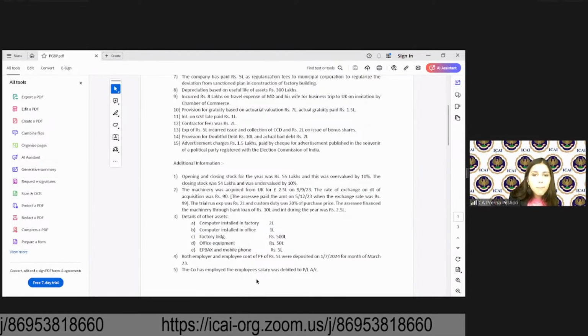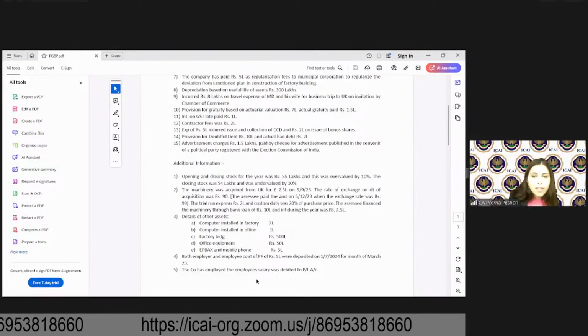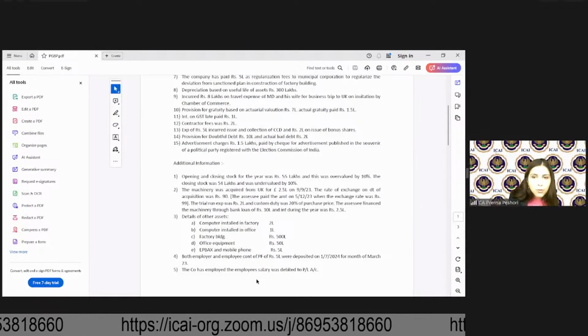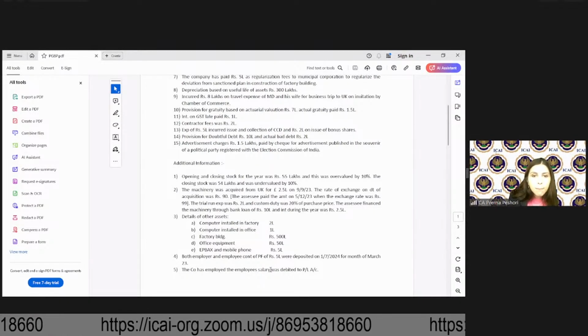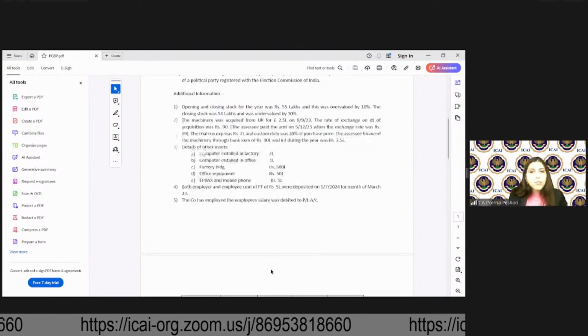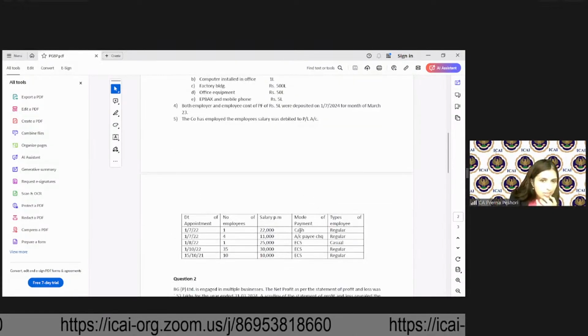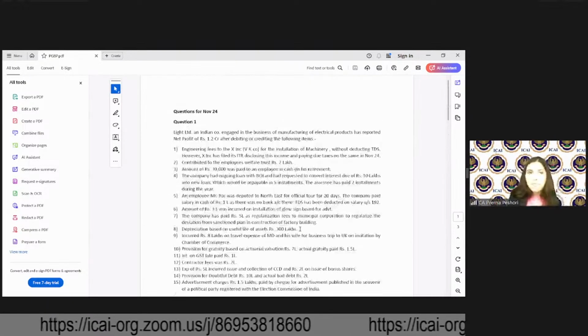Both employer and employee contribution of PF of 5 lakh were deposited on 1/7/24 for the month of March 23. Company has employed employees, the salary of which was debited to P&L account. So this is the information which is given.